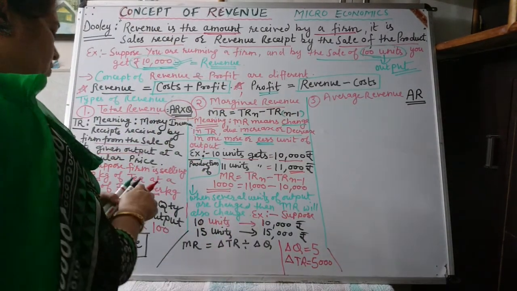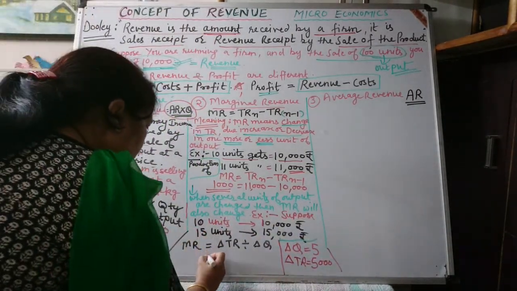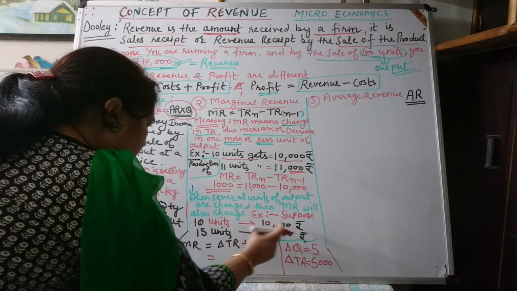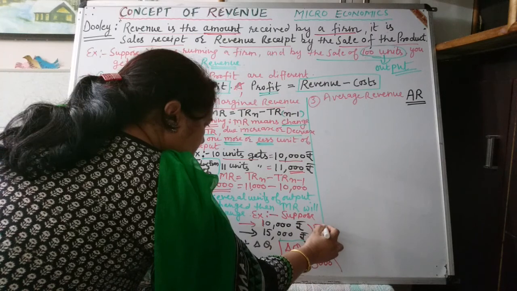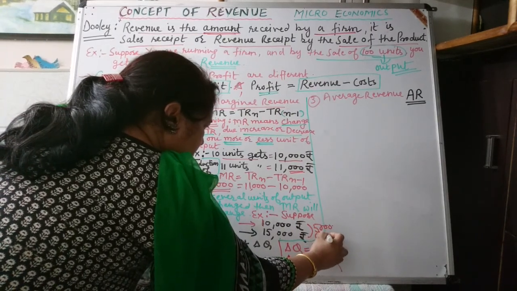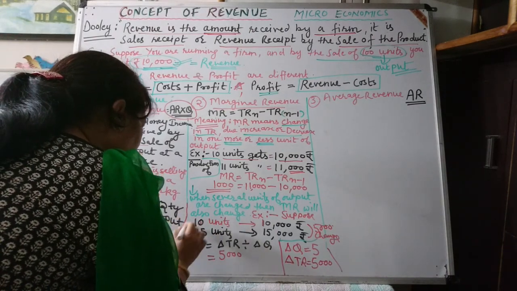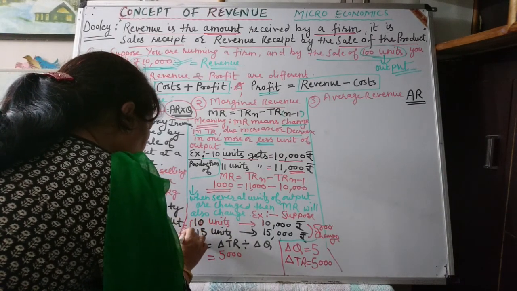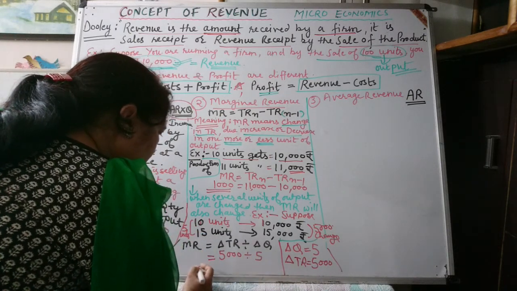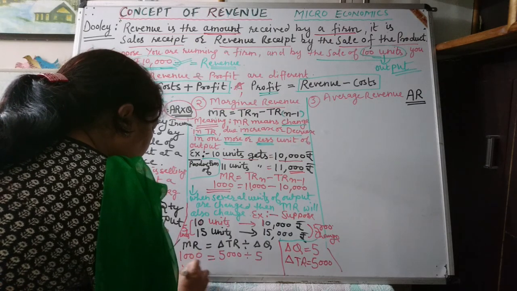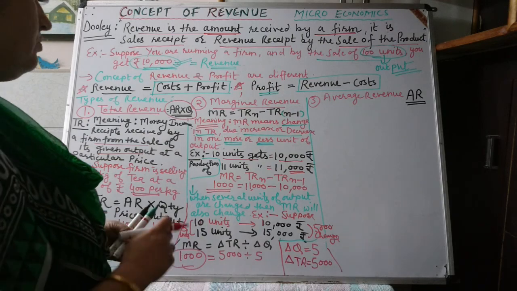So by putting the values of delta Q and delta R in this equation, the change in total revenue is 5,000 rupees, and the change in total units is 5 units. 5,000 divided by 5 is equal to 1,000. Again the answer is the same. Marginal revenue is 1,000.